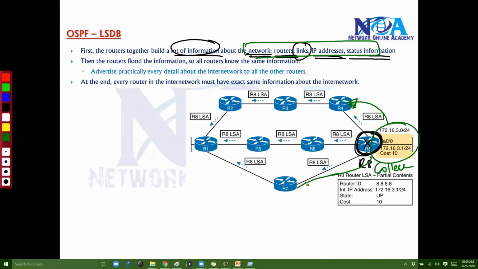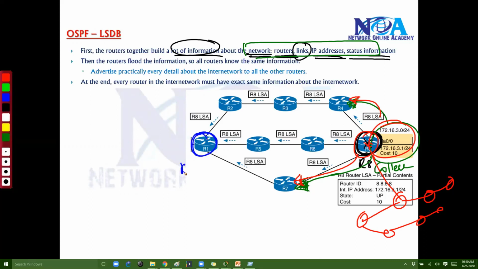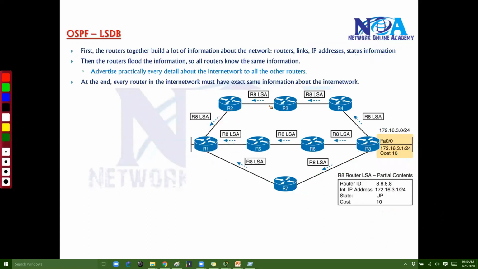So it is advertising to these neighbors. Means whatever I know, I'm just sending it to my neighbor. Maybe I already know some information about some other networks connected here, and this router 8 is going to send out that information to its neighbors. Likewise, the same thing happens, everyone will advertise. Router 1 will advertise its information to its neighbors, and router 2 also will advertise its information to its neighbors. Now this is what happens initially.